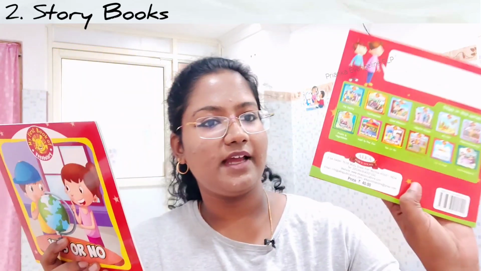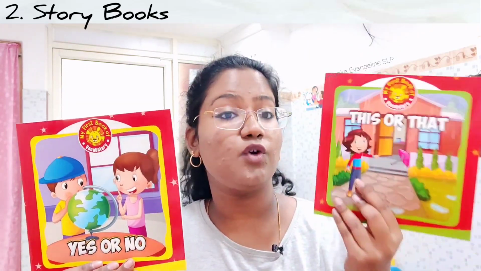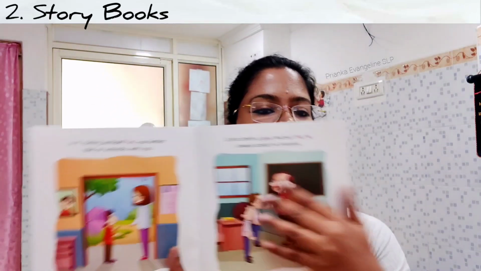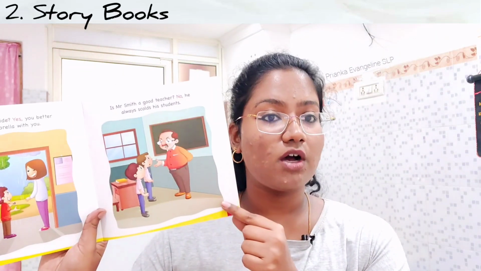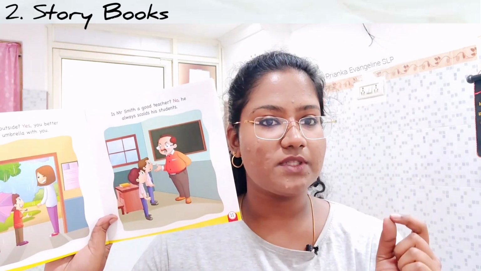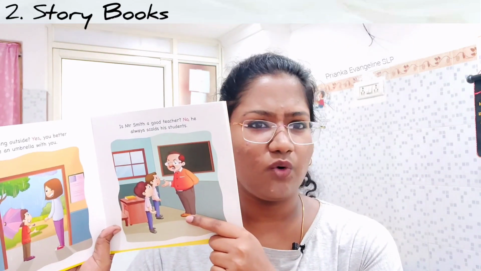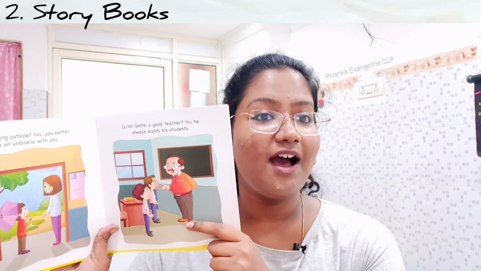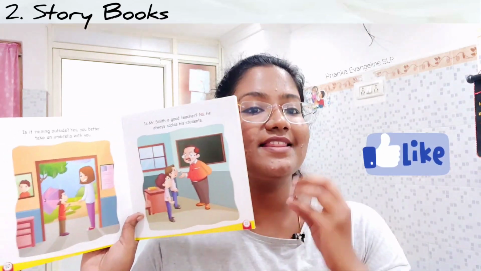This is another book again by Alka Publications. So this is again used to teach different language concepts like this and that for older children, and yes or no too. So you have pictures here with questions, and again you can just have the picture, describe the picture, and then you can talk about the questions. And start with simple questions. Is this a teacher? Yes. Are they at home? No. Are they in school? Yes. So you can again use simple questions and then go to the questions in the text.